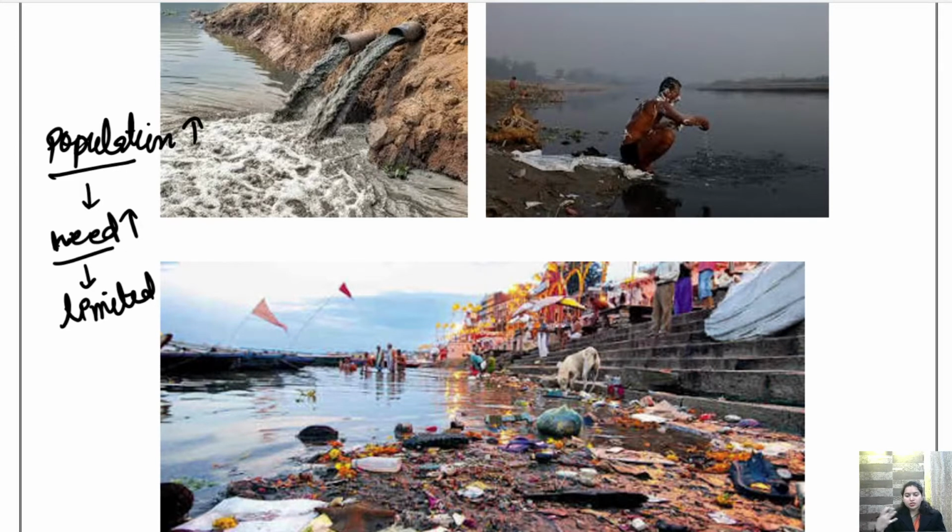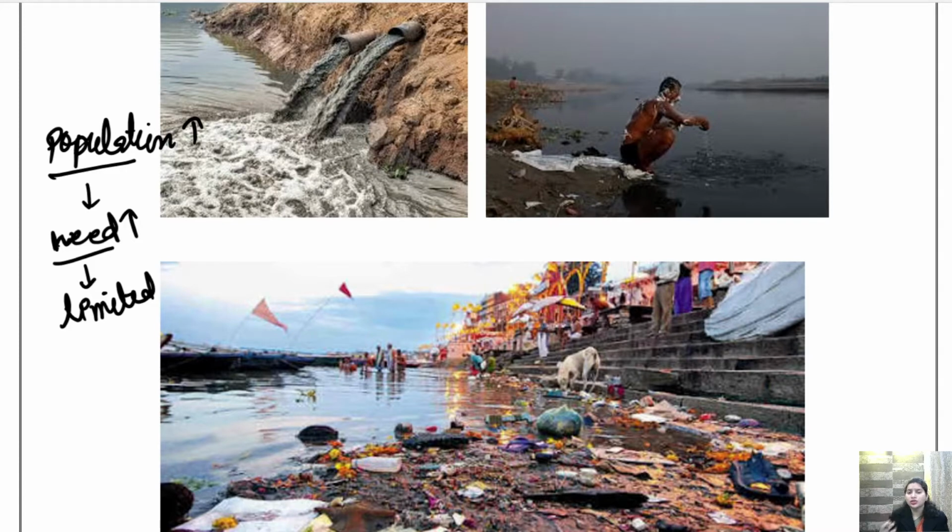So now what people are doing is, in order to use the natural resource, in order to fulfill their desire and requirement, they are slowly and gradually destroying the natural habitat. They are destroying the natural resources, not only water, but land, air, everywhere there is pollution.